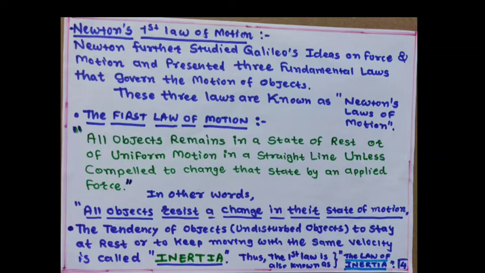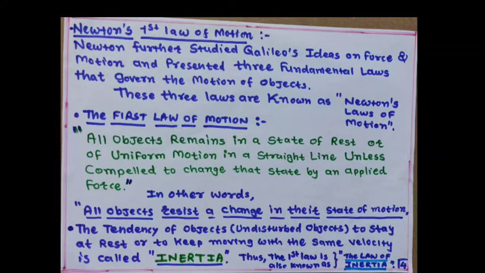Meaning of this law is what? All objects remain in a state of rest, means if the object is steady, it remains steady, or of uniform motion in a straight line, means it remains in uniform motion or continues its constant velocity, unless compelled to change that state by an applied force, means unless any external force is applied. If no external force is applied, then the object will remain as it is in the state of rest or in a state of uniform motion.